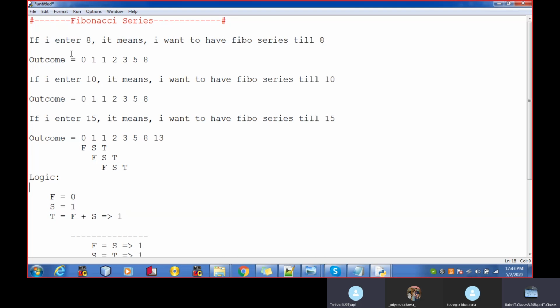If you see the Fibonacci series, just look deeply into it. The very first two numbers are 0 and 1. It means your first number is always 0 and your second number is always 1. But what about the third number? If I add the first and second, I get the third number, right? 0 plus 1 is 1. So my F is always 0 the very first time and my S is always 1 the very first time. If I sum them, I get the third. T is equal to F plus S, and it becomes 1.